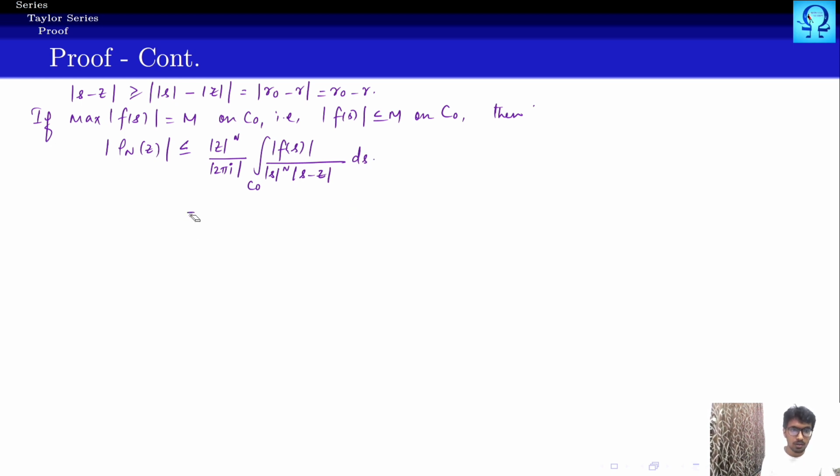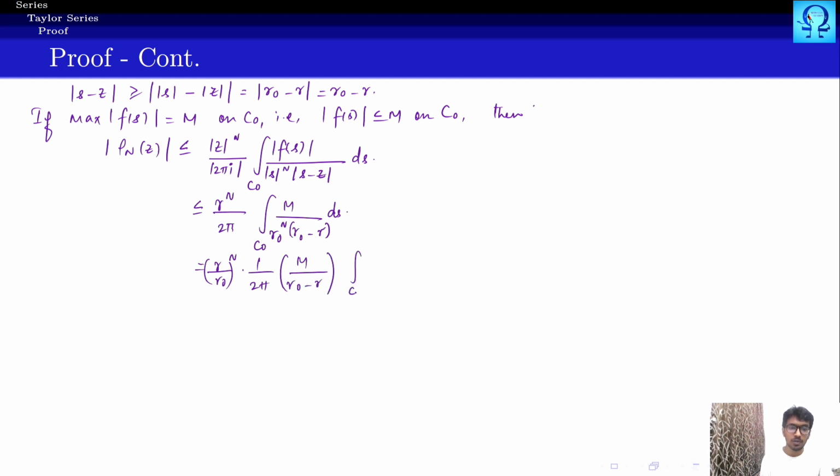So this quantity is smaller than or equals r^n, and this is simply 2π integral over C0, and this quantity is going to be M, and this is r0^n, and this is r0 − r, and we have ds. So when we take these things outside, we are going to have (r upon r0)^n times 1 upon 2π, and we have M upon r0 − r integral over C0 ds.